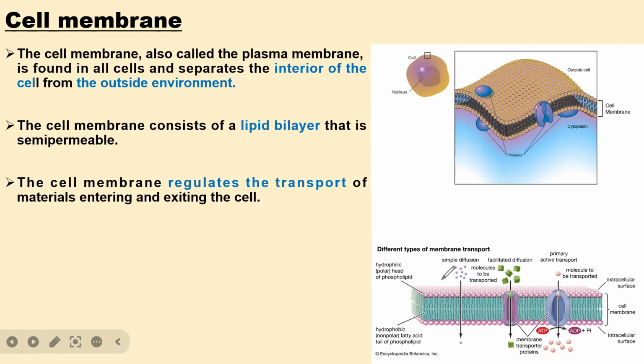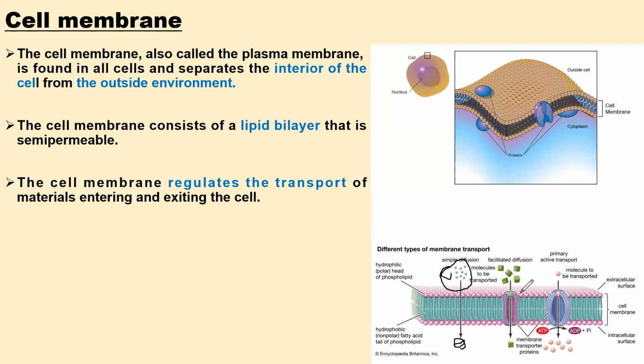You can see clearly here that the concentration of molecules is higher on this side, because here it is only one molecule. This movement from higher to lower concentration is what we call simple diffusion.